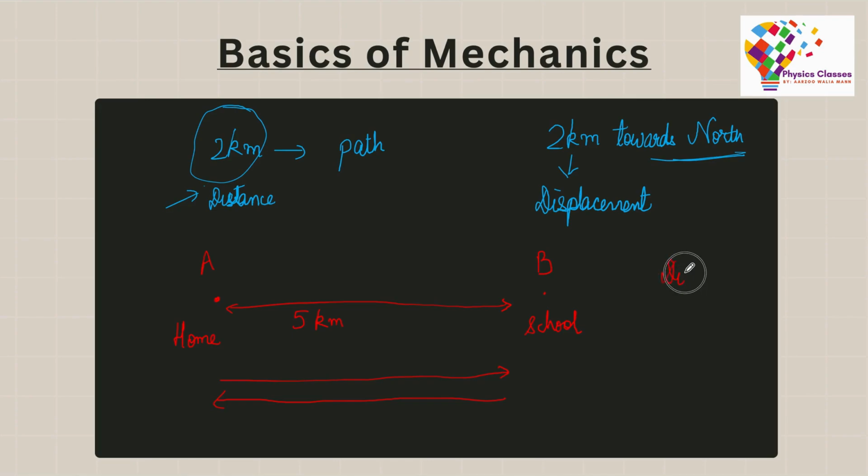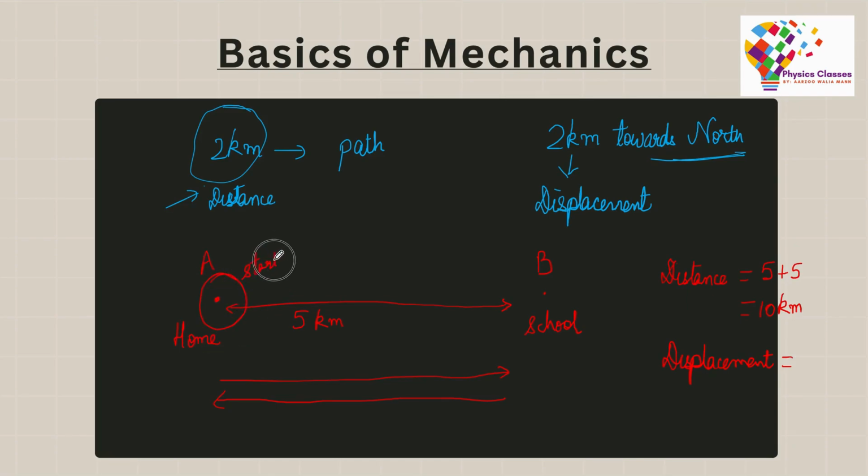So during the morning hours, A goes to school from his home, and in the afternoon he comes back home. Now during this path, the total distance that he covered is going to be 5 kilometers while he went to school, 5 kilometers when he returned from school. So the total distance here is 5 plus 5, that gives you a total of 10 kilometers.